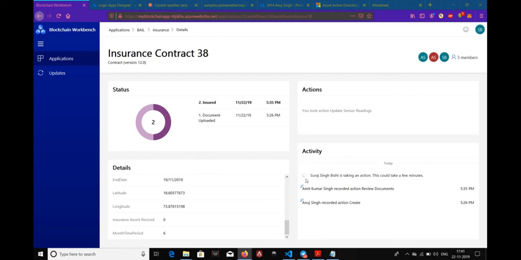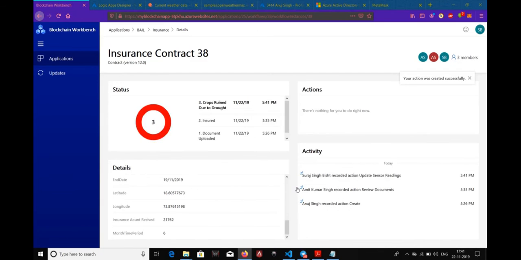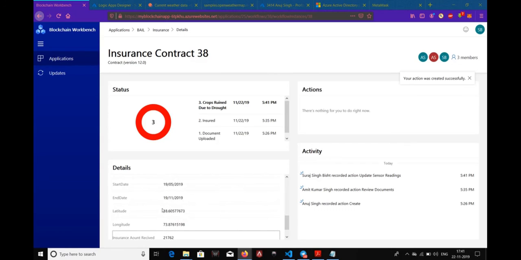So once this transaction gets mined, you can see the changes here. Okay, so as you can see, the state has been updated and the crops are ruined due to drought, and below here you can see that insurance amount has been received by the farmer, and automatically this amount has been transferred from the insurer to the farmer.